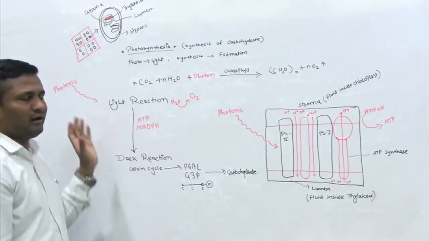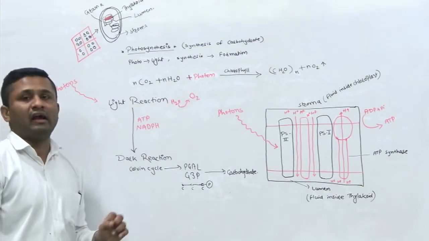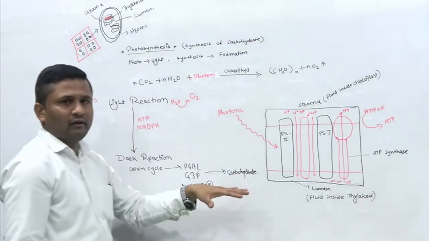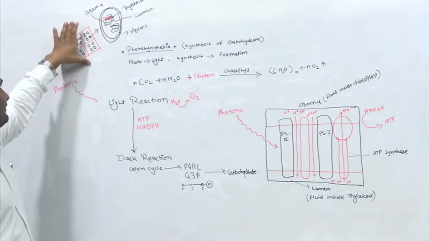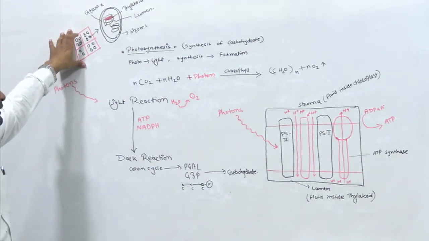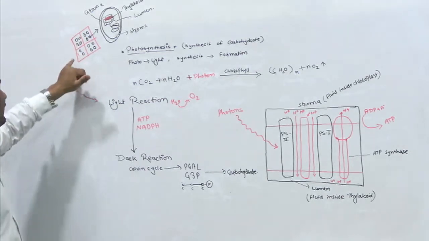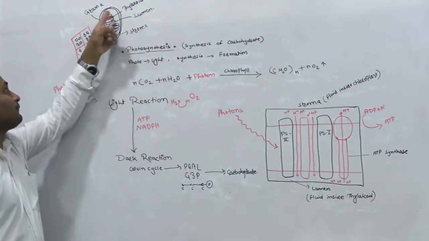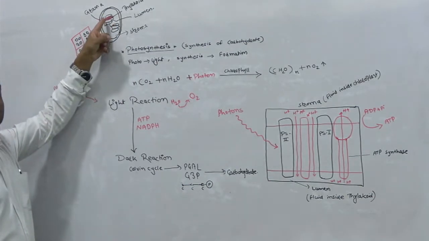Here we are looking at the light reaction in this video. So what is actually happening? Now remember we studied the basic anatomy of plants. In that, the plant cell has chloroplast, which I have explained earlier. Now we will zoom into one thylakoid here.